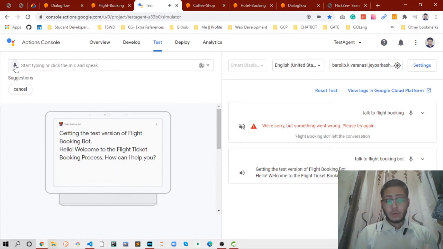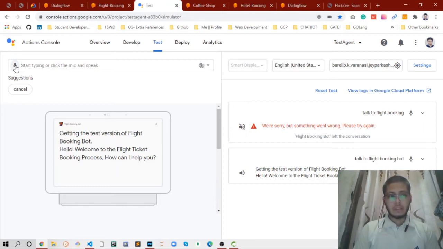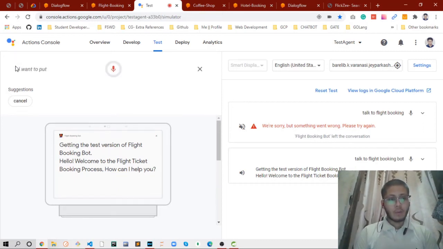So from the Google Assistant, from my chatbot, similar to the Google Assistant, I am receiving the message. So I want to book a flight from Delhi to Bombay.